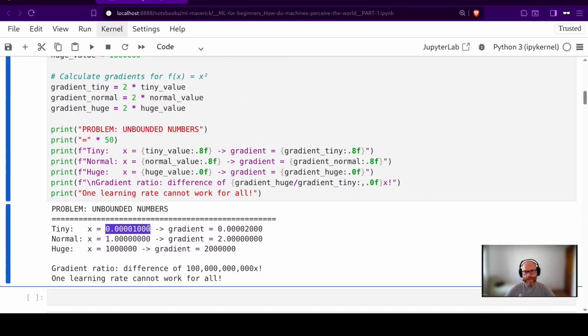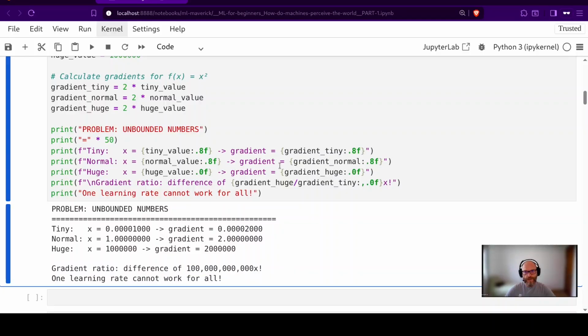The tiny value is really small and the gradient as well. The normal value is 1 and the gradient is 2, which is the derivative. And we have the huge value and the gradient for the huge value, and the gradient ratio, the difference for a huge number of x.